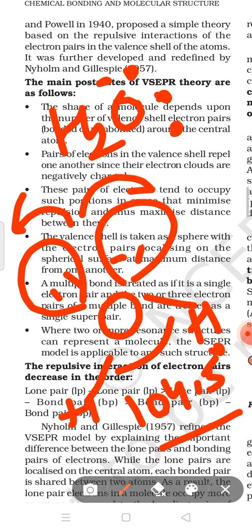Means if the center atom has no lone pair, regular geometry will be found.